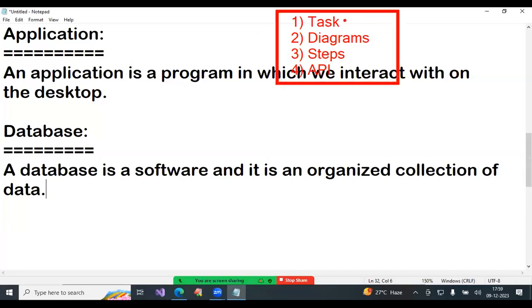What we are going to do today, the task, I'll explain. Task related diagrams, I'll explain. To finish the task, how many steps are there, the order, I'll explain. For every step, the library, I'll explain. After that, I'll ask questions. You have to give answers.